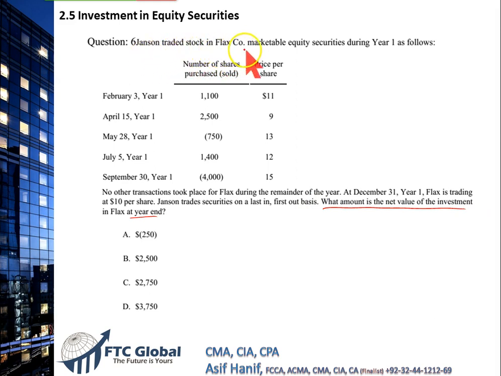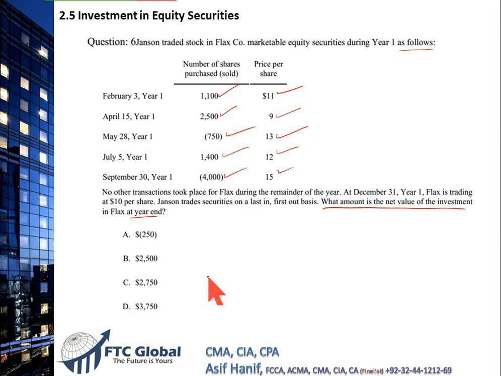Janssen traded stock in Flex Company marketable equity securities during year 1 as follows. We had these many shares purchased on 3rd of February year 1 at this price. We again bought these many shares at this price. We sold these many shares at this price. We again bought at this price, and we sold at this price. So there is so much movement. Some students will simply get confused between these purchases and sales. What we need is just the closing valuation: how many shares are available and what should be their valuation.